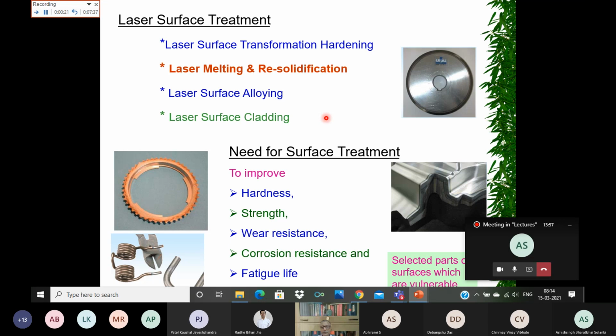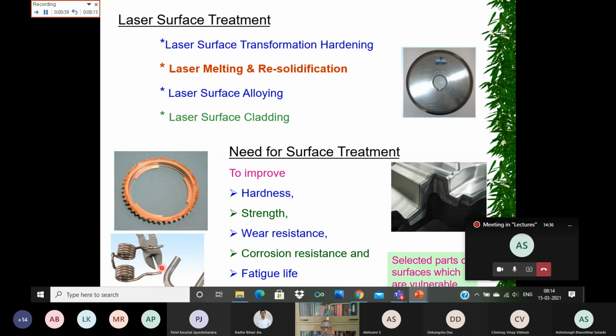And why is there a need for surface treatment? This is to improve the hardness of the surface, also the strength and wear resistance, corrosion resistance, and fatigue life. All these properties are surface characteristics. Consider a scissor, here a wire cutter. Only the edge of the wire cutter comes into contact with the wire, and that gets worn out.